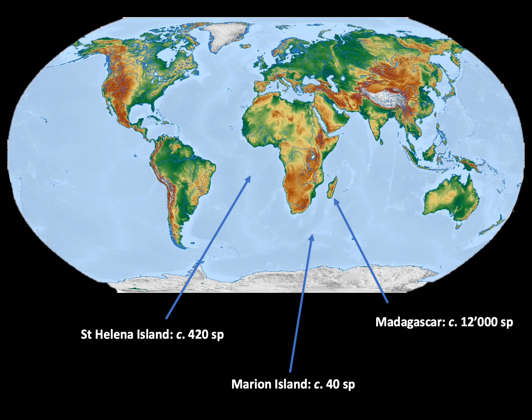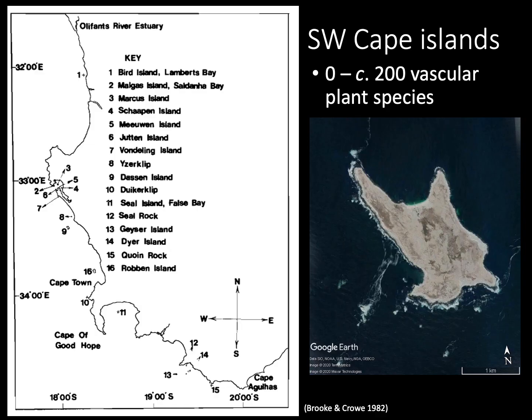Obviously, some of this variation reflects differences in climate and evolutionary history, but we see the same type of variation in species richness, even in small areas. We can look, for example, at the 16 islands offshore of South Africa's west coast. You can see them numbered there.